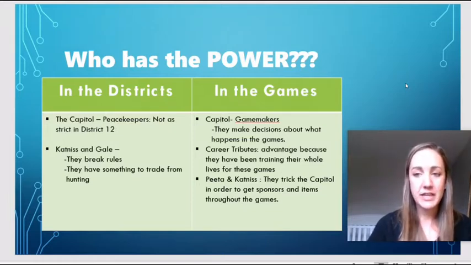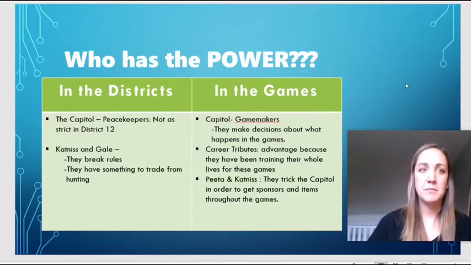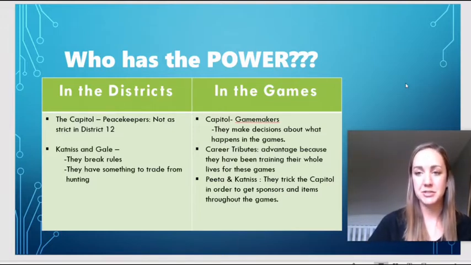However, they are actually very smart in the way that they trick the Capitol in order to get sponsors and items throughout the games. So they say different things, or they do certain things because they know if they do those things or if they say those things, they'll get different items sent to them from the Capitol into the games that will help them. So they've kind of figured that out, and they haven't said that out loud, but they know that when they are doing certain things or saying certain things, they're going to get the things that they want from the Capitol. So there's some power in that too.